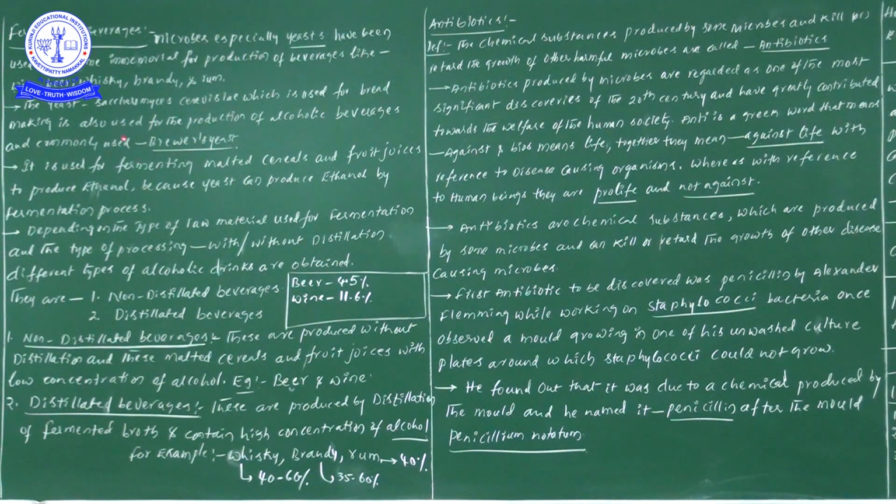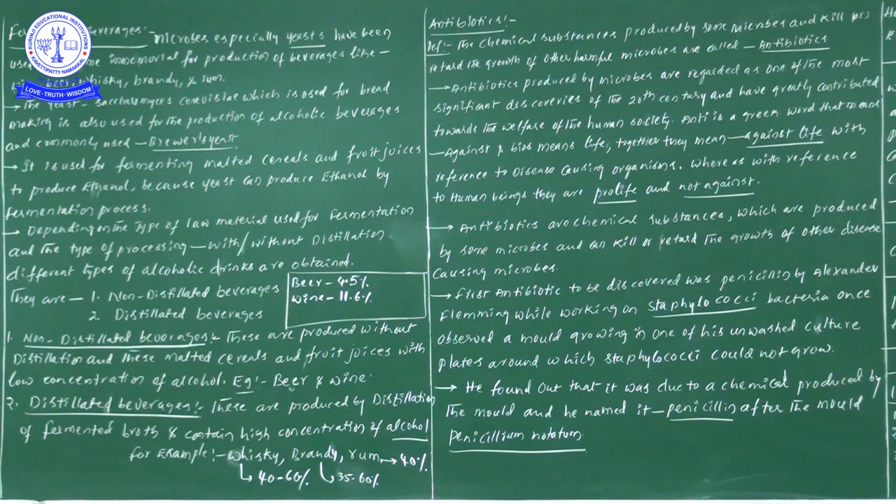Now let us move forward to learn them one by one. The yeast Saccharomyces cerevisiae, which we already discussed, is used for bread making. It is also used for the production of alcoholic beverages and is commonly known as brewer's yeast. When we use Saccharomyces cerevisiae for the production of alcohol or beverages, in that particular case we call this yeast brewer's yeast.